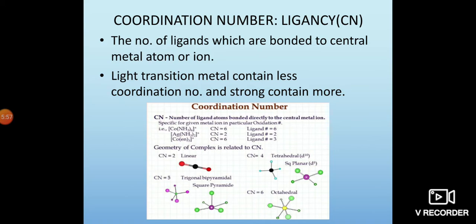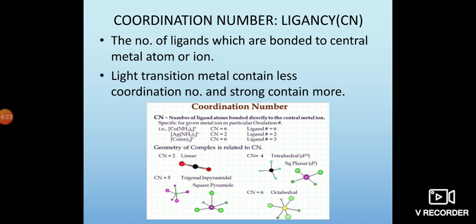Then tris-ethylenediamine cobalt, that is 6. Ethylenediamine, 3 of them, each gives 2 pairs of electrons, so its coordination number is 6. So the oxidation number is different and the coordination number is different.